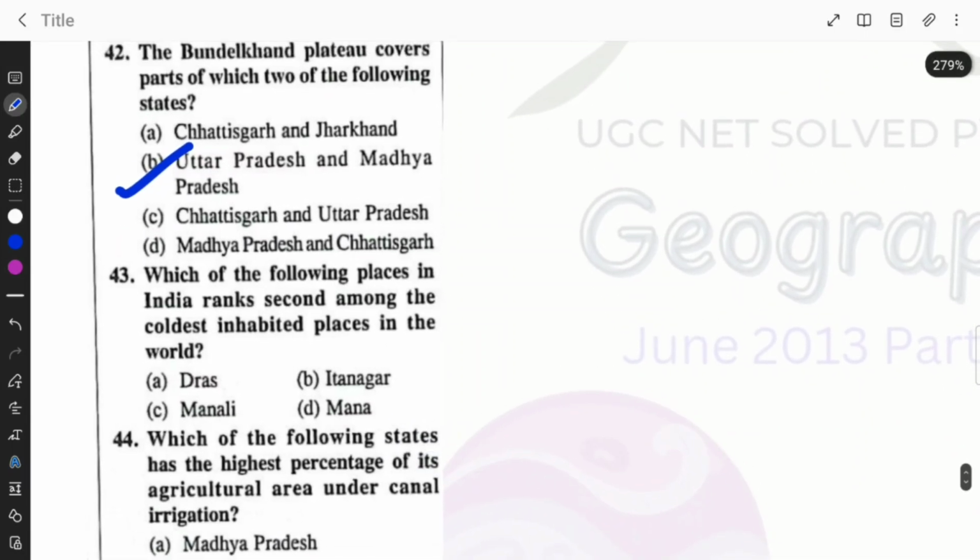Which of the following places in India ranks second among the coldest inhabited places in the world? Dras, Itanagar, Manali, Mana. Option A is the right answer here. Dras.